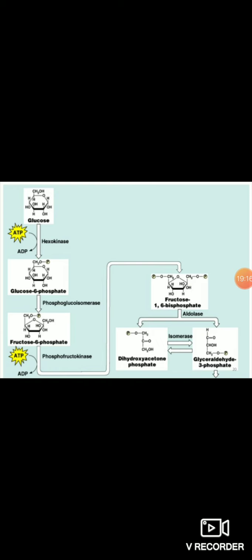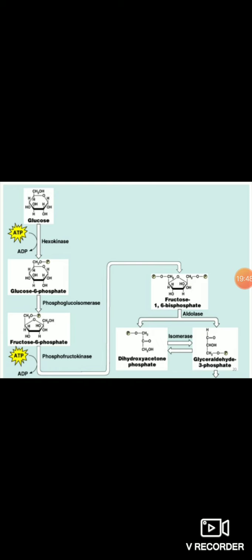To avoid this condition, immediate phosphorylation of that sugar is necessary. If the sugar is phosphorylated, then it cannot go back to the blood. It has to remain in the cell. That is the important thing: to rapidly phosphorylate the glucose molecule, so that the glucose cannot go outside of the cell.